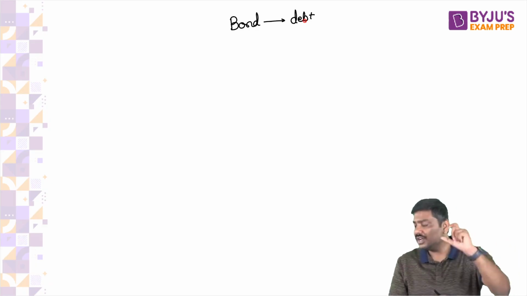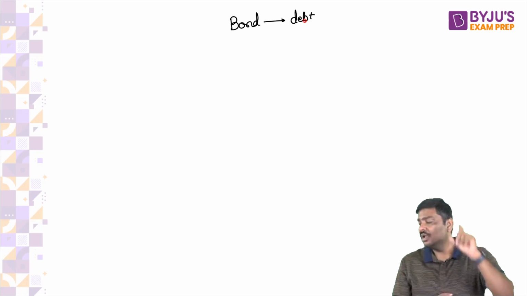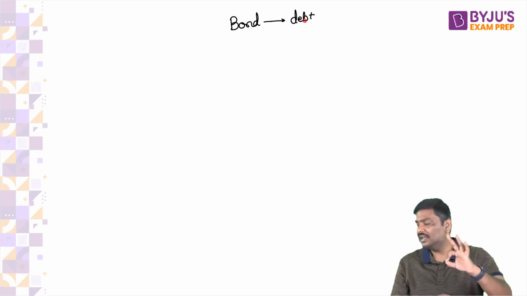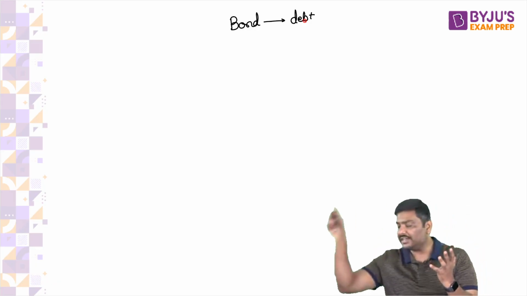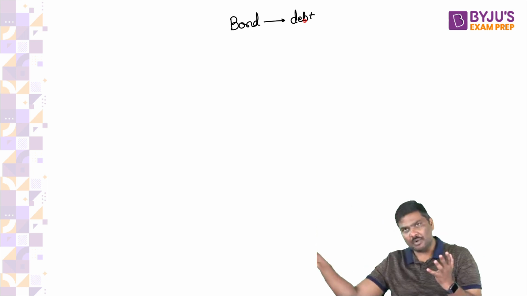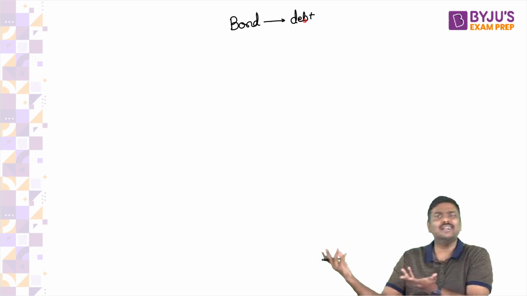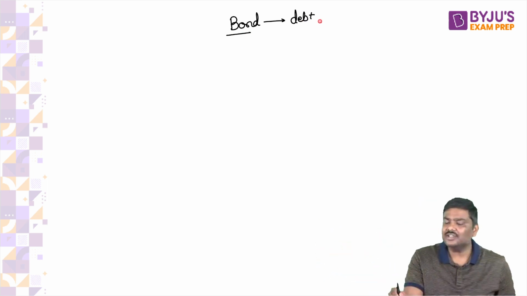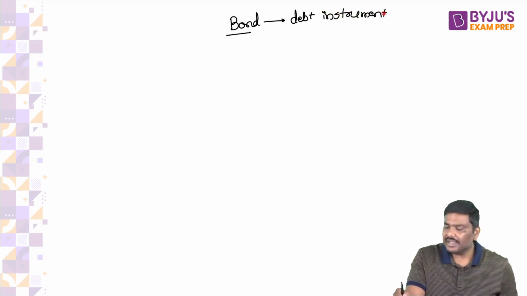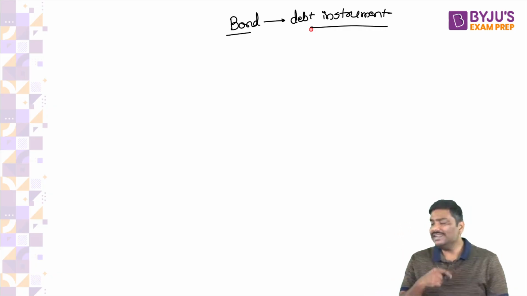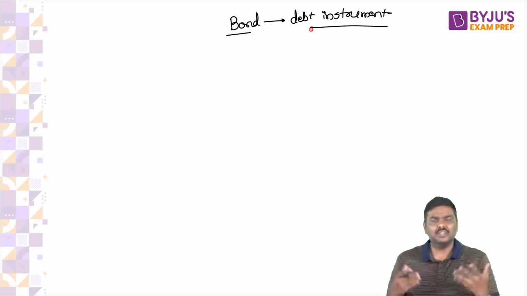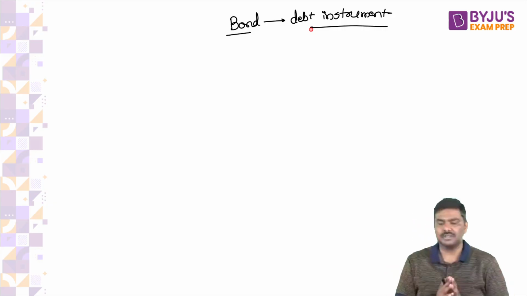Inflation. Questions in inflation. Some of you are saying no. Please look at the questions in inflation. I'm pretty sure I've discussed it. In one of the previous year questions, there was a question: inflation will benefit the borrower or inflation will benefit the lender. So bond is a debt instrument. Point number 1, bond is a debt instrument. Anybody has a problem with this? Bond is a debt instrument which is used for borrowing purposes.